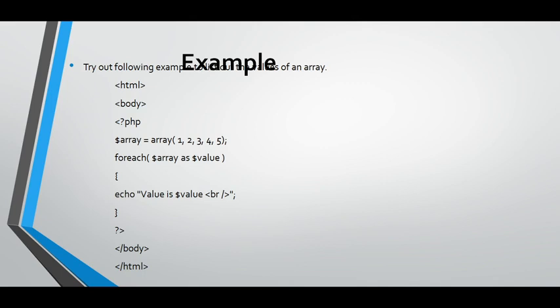The variable array is going to pass the values of the array, 1, 2, 3, 4, 5, to the value variable. And here I have printed echo value is value, till the last value comes as my output. It will execute again and again. That is how the foreach loop works here.